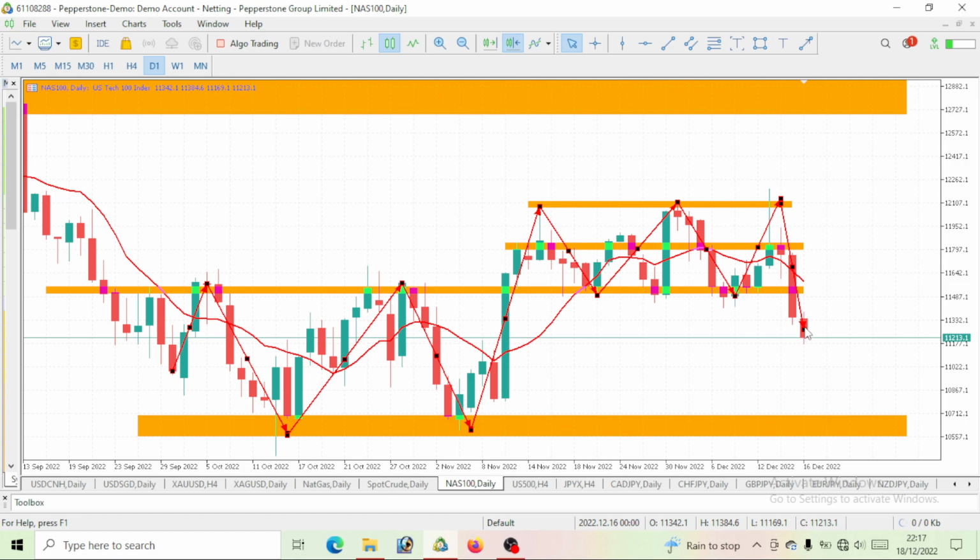So for this week, we would still expect a further drop on our NASDAQ 100. Now, if you take a look at this moment, price has broken out of this previous support level. I do tell you guys that once price breaks out of a resistance level or a support level, price must definitely give us a pullback to test that same level. So you can clearly see that price has broken out of this support level, then we should be watching for a pullback that should come to take this resistance level. Once price gives us a pullback to test this previous support level, then we should continue our bearish move.